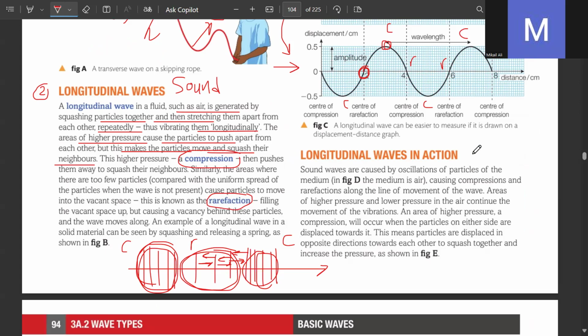Examples of transverse wave में आप लोगे तो light waves है, electromagnetic है. Longitudinal की examples में we have sound waves, which are caused by the oscillations of particles of the medium, causing compressions and rarefactions along the line of movement of the wave. So things like sound, which you can compress, are longitudinal, but things that you can't compress are not that much depending on air particles.